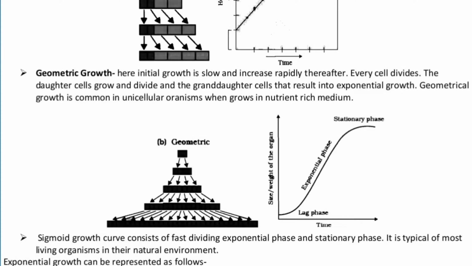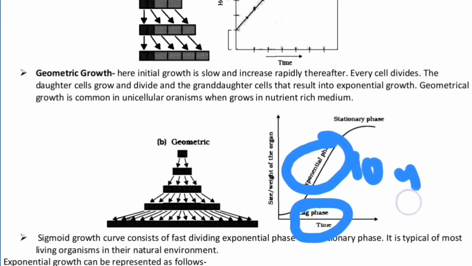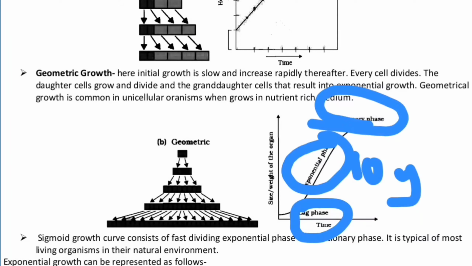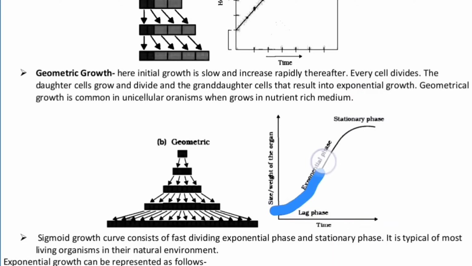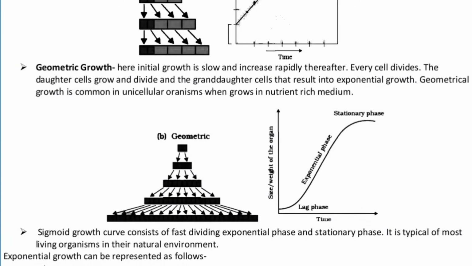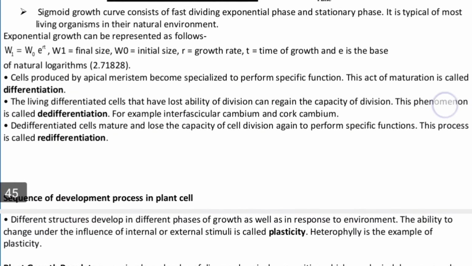And the opposite one is called as arithmetic or logistic. So here we have the geometric growth in this fashion, where we have lag phase, log phase and the stationary phase. This one will be called as lag phase. This exponential phase is also called as log phase, and the last phase is called as a stationary phase. This is also called a sigmoidal curve. Okay, the sigmoid growth curve consists of a fast dividing exponential phase and a stationary phase. It is typical of most of the living organisms in their natural environment.